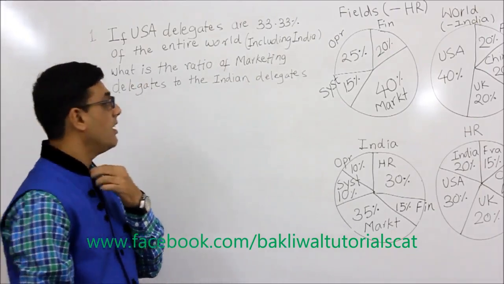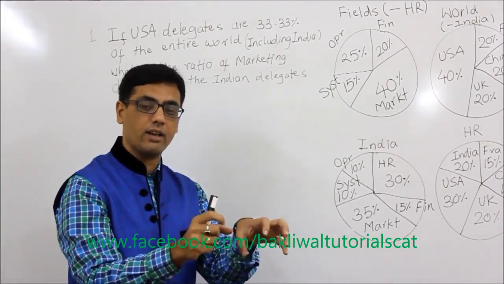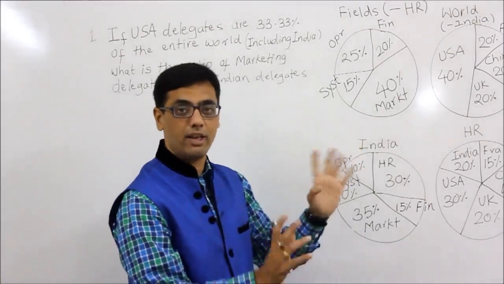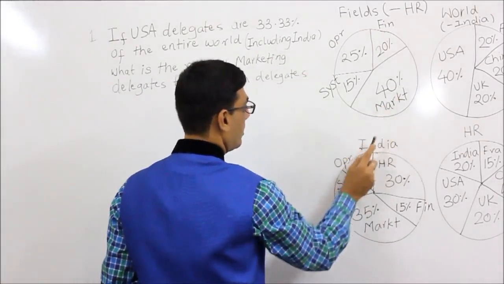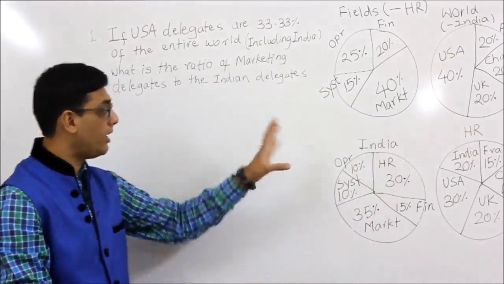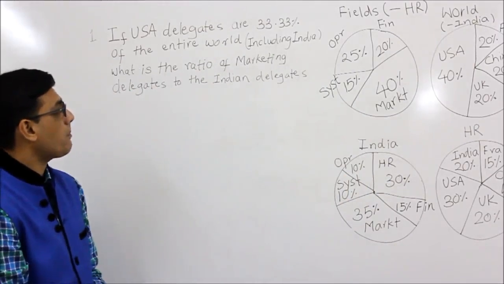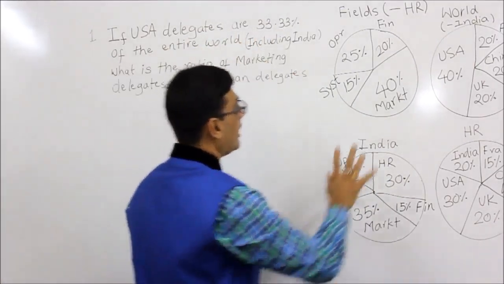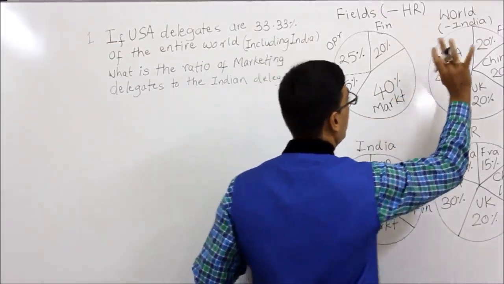So the question is, the total people who are in marketing across the entire world is to the total Indian people. That is the ratio. So basically this upon this. For this we need to find this and we need to find this. So how to go forward? If US delegates are 33.33% of the entire world, let's look where is US. So US is 40%.